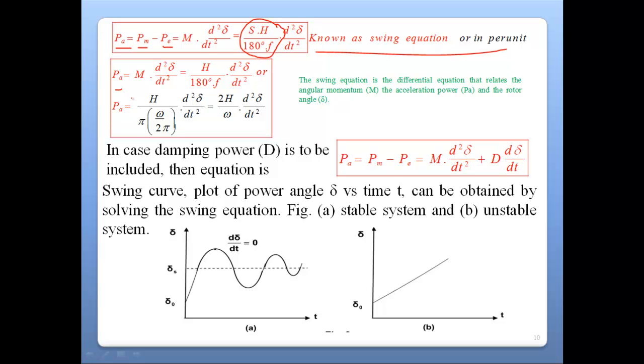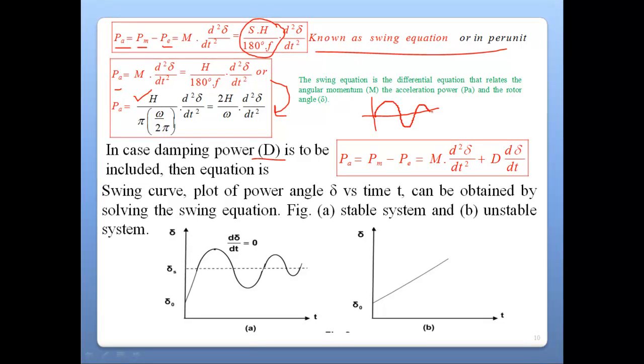Now with the help of the H constant, that is the inertia constant, we can simplify this relation in terms of the H constant. In the case of damping power, capital D, suppose we have a damping power. Why does this damping occur? Because this is a swing equation. Swing equation means the rotor is oscillating over its axis due to sudden fluctuation or change across the load side, right?